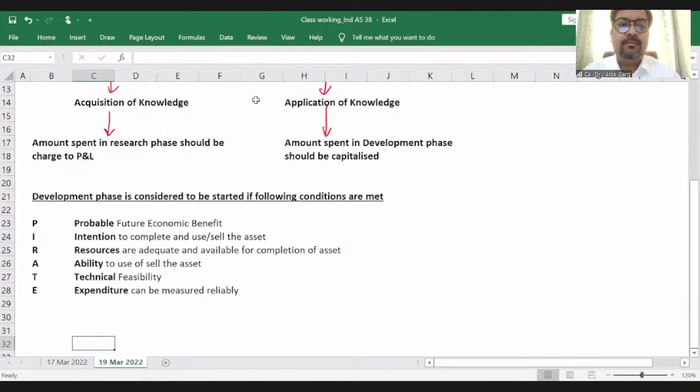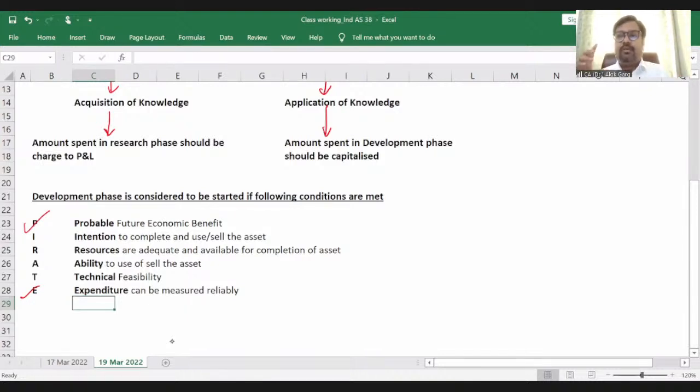Okay, PIRATE: probable future economic benefit, intention to complete and use or sell the asset, resources are adequate and available for completion of the asset, ability to use or sell the asset, technical feasibility must be there, expenditure can be measured reliably. These are the 6 conditions. When these 6 conditions are satisfied, you can say the development phase has started. And remember, the first and last conditions, future economic benefits being probable and cost being measured reliably, are the recognition criteria.